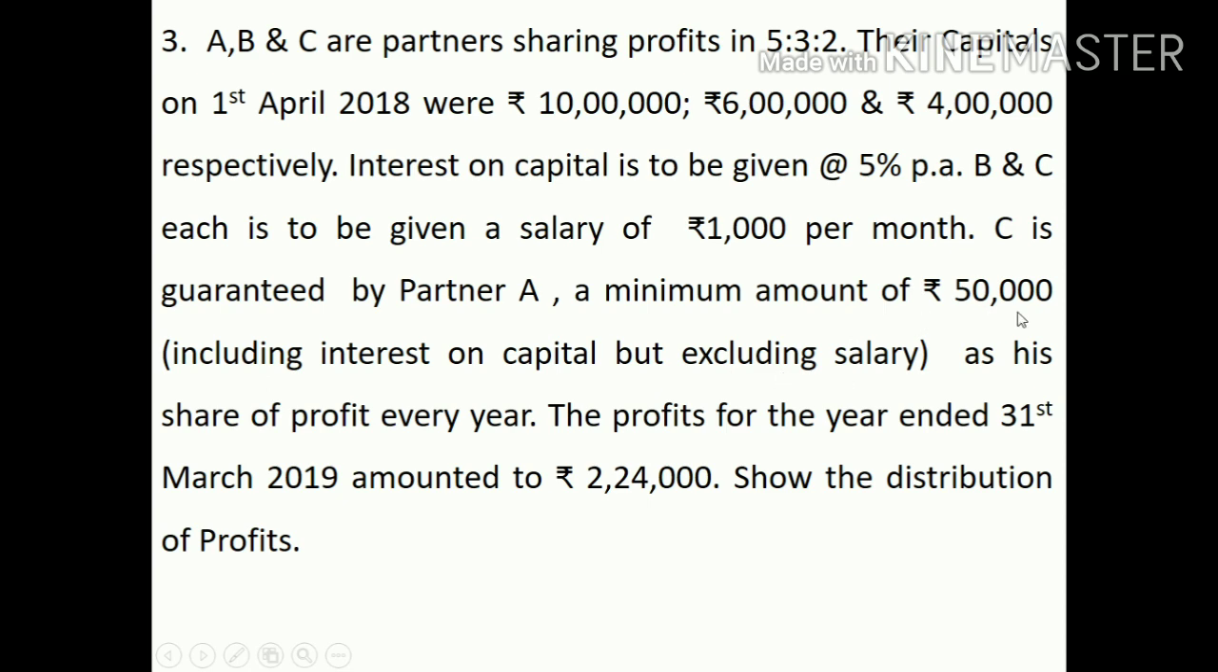That means in 50,000 we will include two items: one, share of distributable profit, and second, interest on capital. And then finally we will calculate deficiency. Profits for the year ended 31st March 2019 amounted to rupees 2,24,000. So, amount of guarantee 50,000. Again I am repeating, this is including interest on capital but excluding salary.